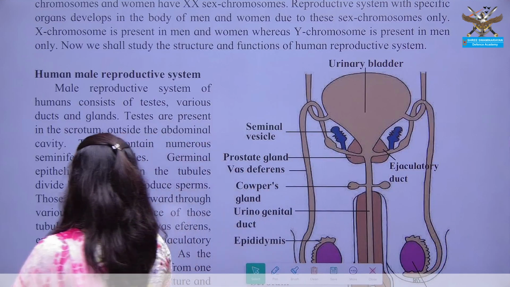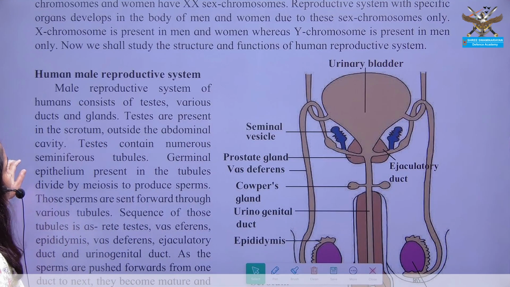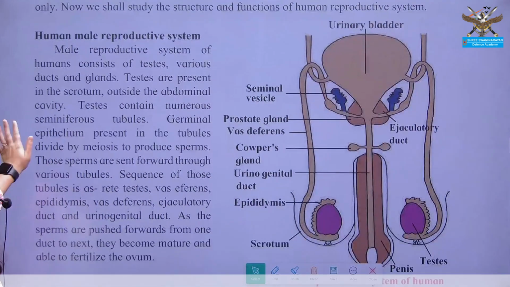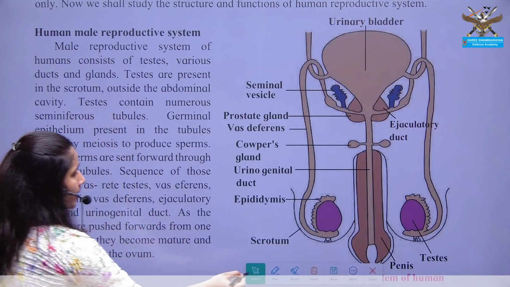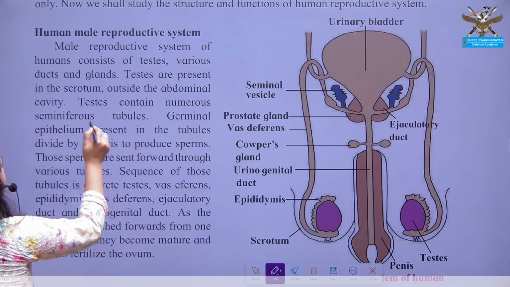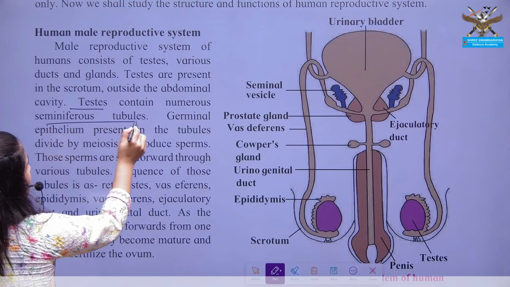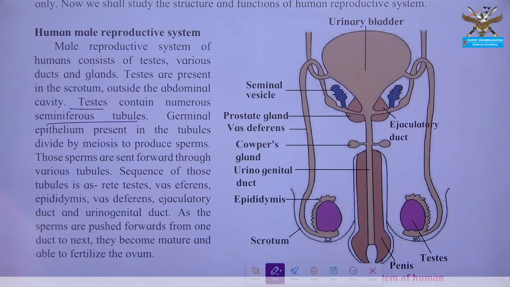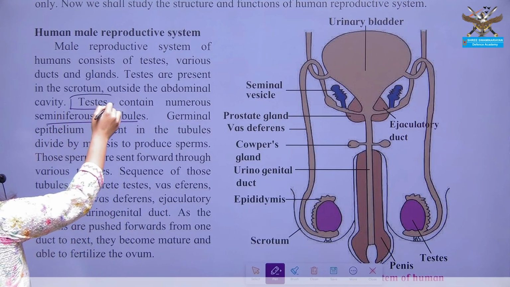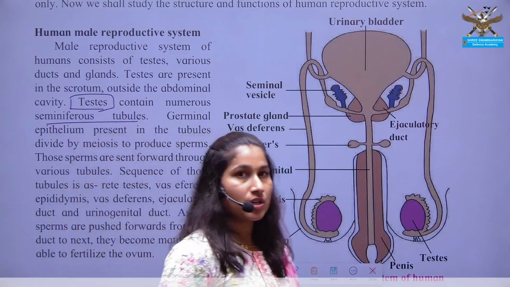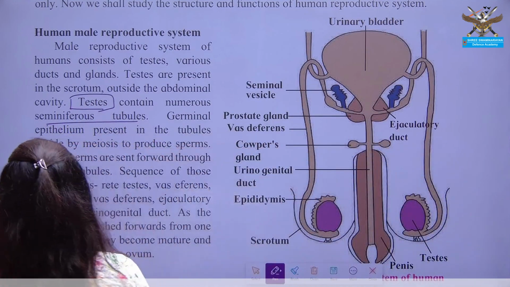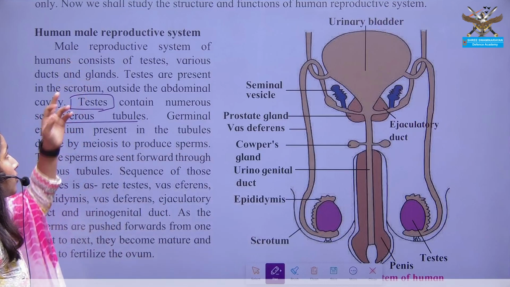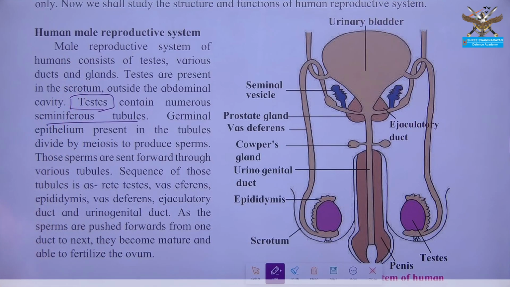So if we now try to discuss the male reproductive system, it consists of the testes and different kinds of tubules, testes and seminiferous tubules. So testes is the place where the actual gamete formation takes place, or the meiotic cell division takes place, in the testes of the male reproductive system.